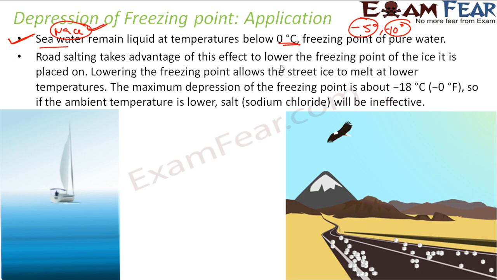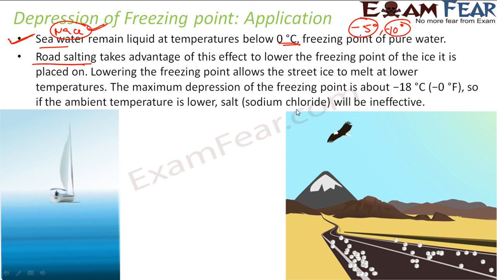The next is road salting. What is road salting? In the very, very cold countries, Russia, US, what happens is the roads are full of snow in winter season. Correct? To remove the snow, the best thing they do is they put salt on the road. The moment you put salt on the road, what happens?